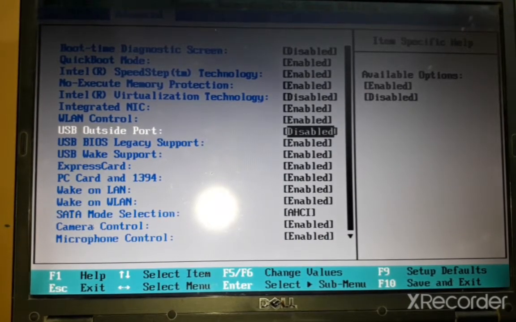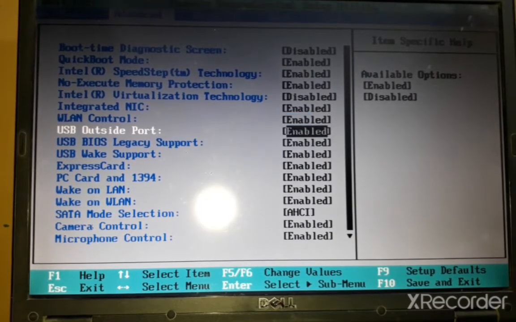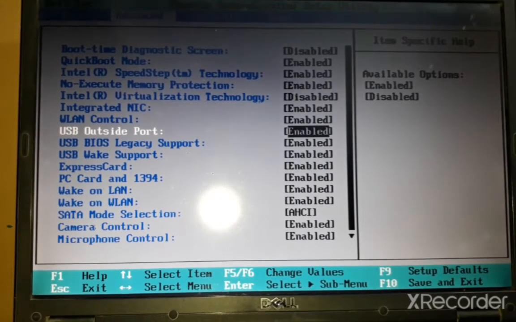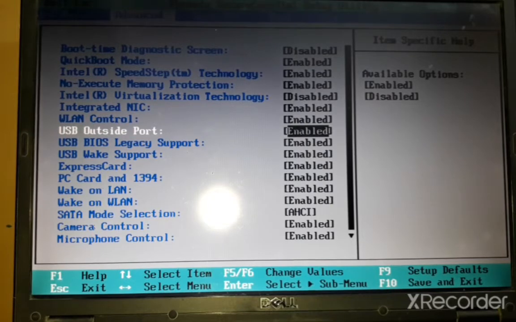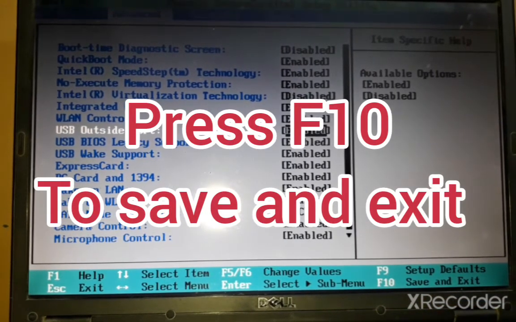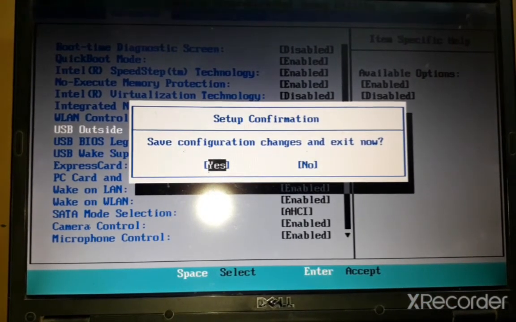So press Enter from your keyboard and select the Enable option, and at the last press F10 to save and exit. As you can see this option, F10 save and exit. So press F10 and say yes, enter. So let it start.